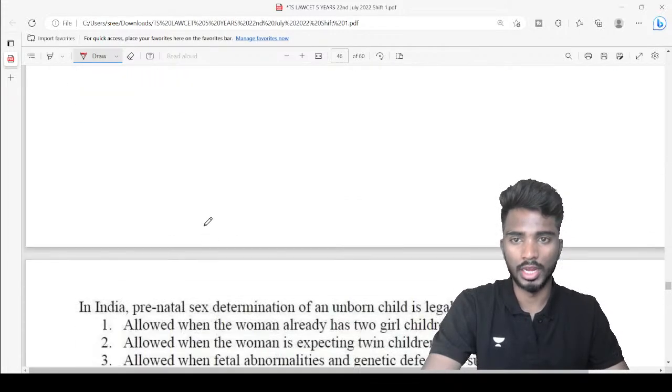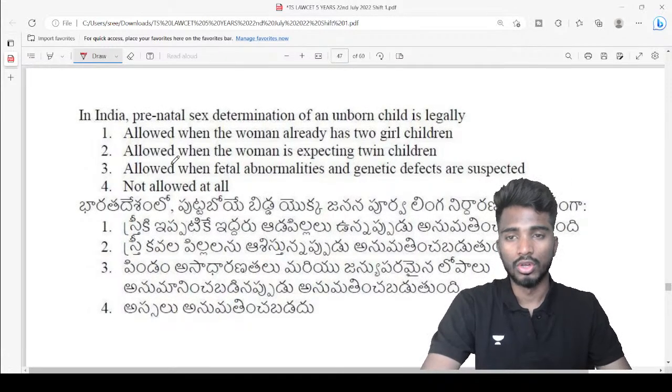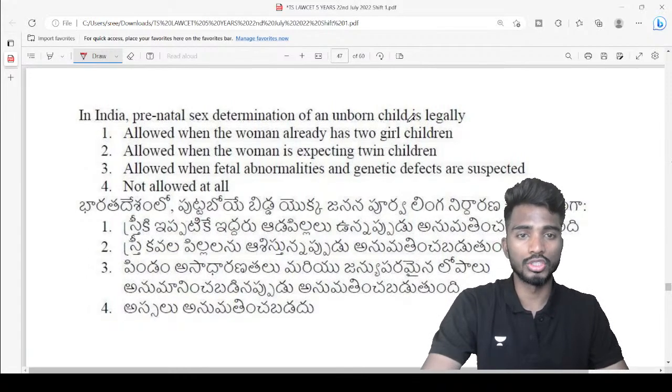Next, question number 97. So we'll discuss 98, 99 and 100. 3 more questions for the day, guys. In India, prenatal sex determination of an unborn child is legally allowed when a woman already has what?